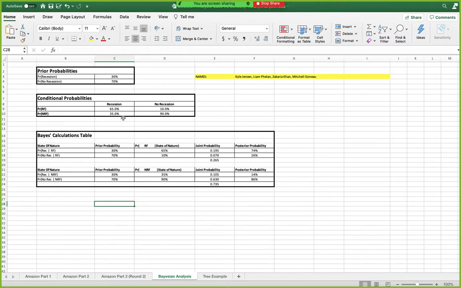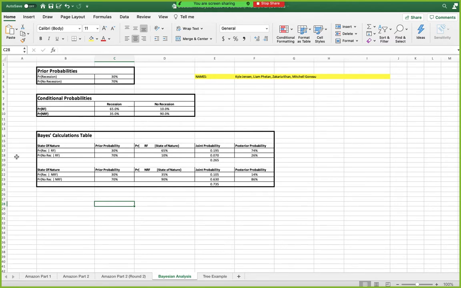Over here on the left is where it would be for purchasing Whole Foods, and below it would be essentially doing nothing and staying with Amazon Fresh. You can see the percentages are 65% and 35% for recession for each of those different sections.